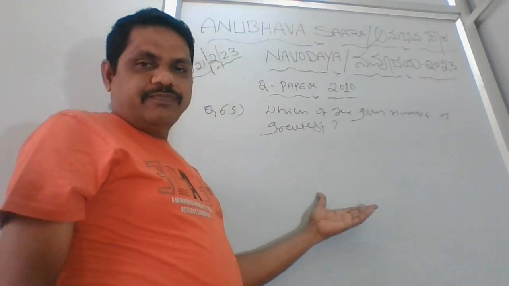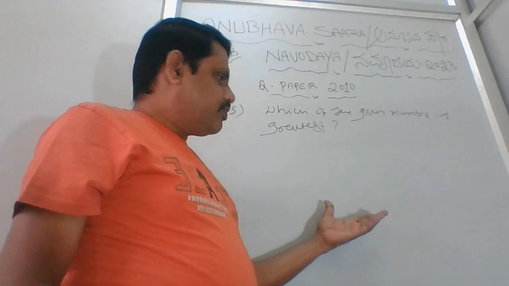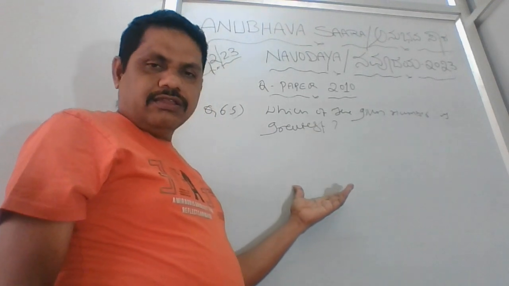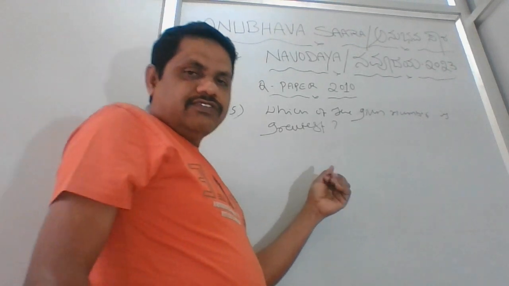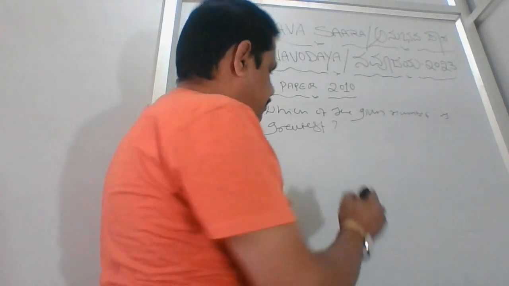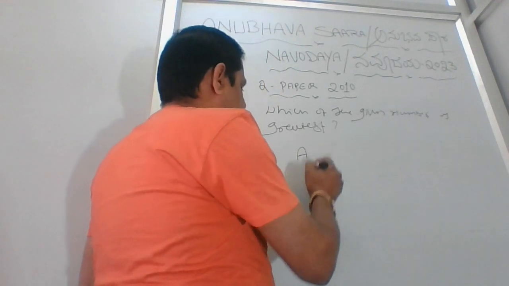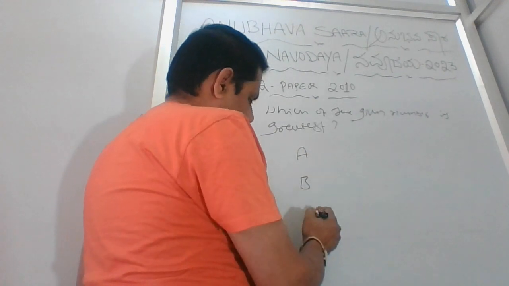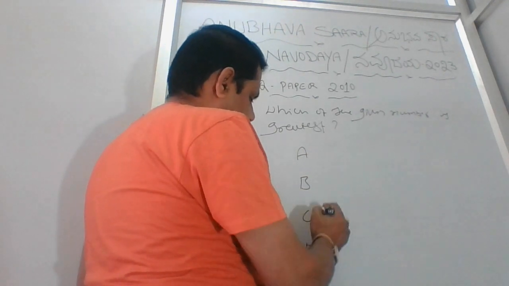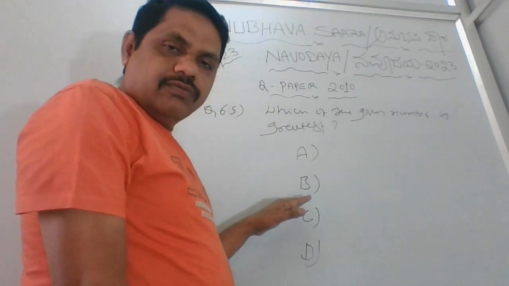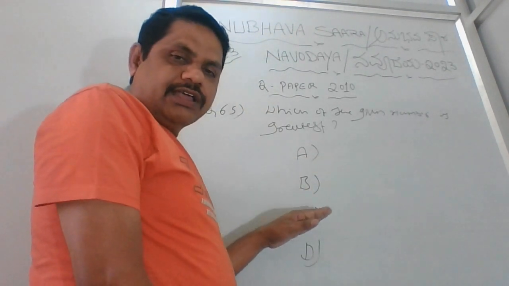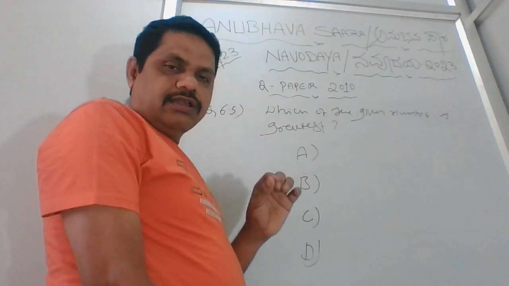I'll write the options on the left side, because then it's easy for me to teach you. So A, B, C, D. I'm writing with maximum space so that I can explain clearly.